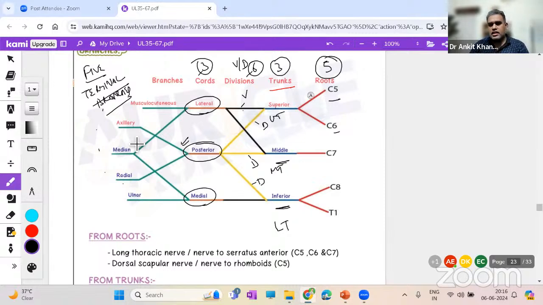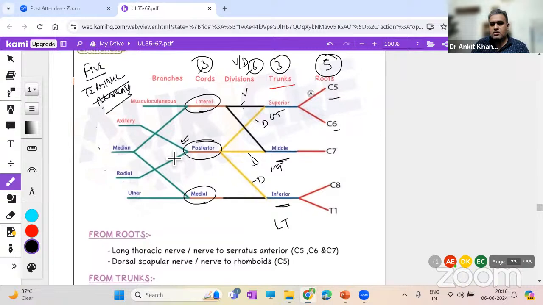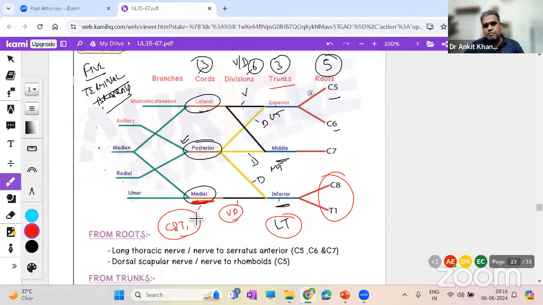Now see over here, the catch point is for you to understand and visualize. If we look at the medial cord for a second, it is coming from where? It is coming from the ventral division of which trunk? Inferior trunk or lower trunk, whose root value is C8, T1. So therefore, the medial cord will have C8, T1 only. There's no contribution of C5, C6, C7 on the medial cord. Agreed or not?